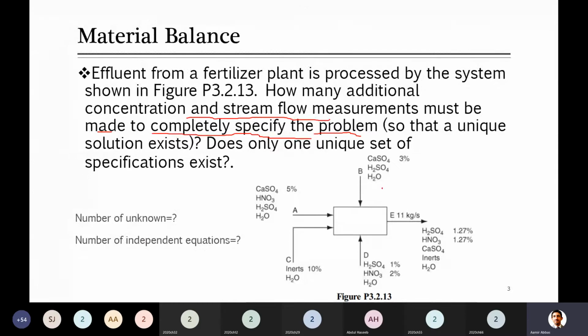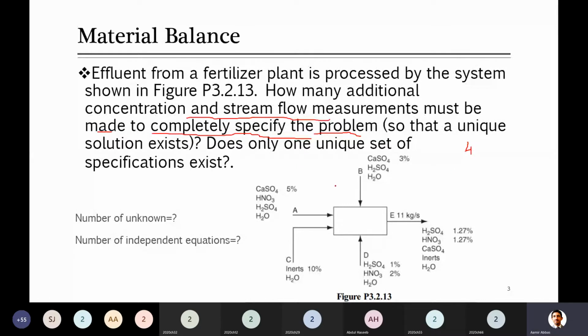Can you write on the side in your notebook that 4 flow rates are not given: A, B, C, and D. Unknown variables are equal to 4 flow rates A, B, C, and D. Just write it somewhere. I'm writing here 4 on the side, 4 flow rates. So next,